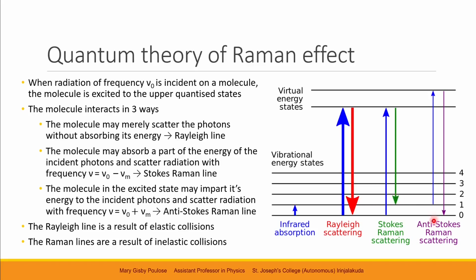Now, in other cases, the molecule may already be in higher vibrational quantum levels, and from there they are excited to the upper energy levels in the visible spectrum. And when they are de-excited from that level, they de-excite to the lower vibrational zero quantum level, and hence higher energy is scattered or emitted from it, and this means that its frequency is higher, and it is represented by the anti-Stokes Raman lines.